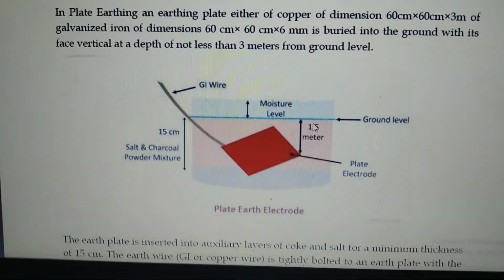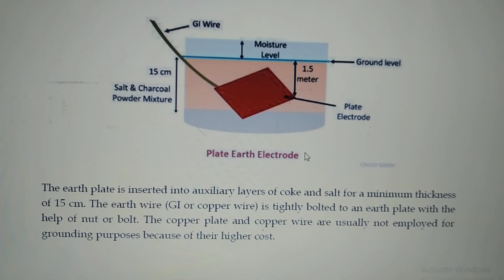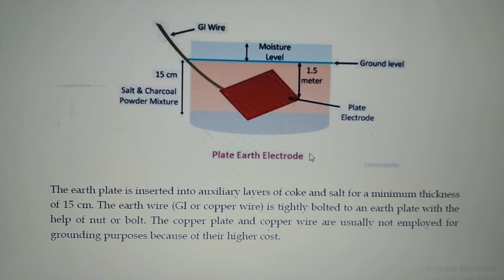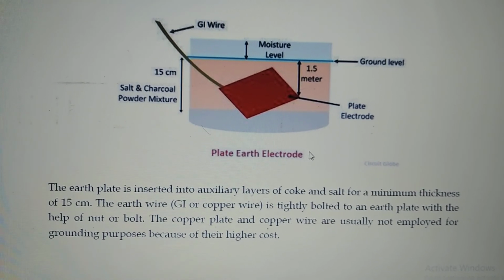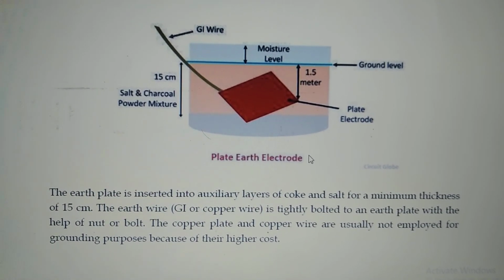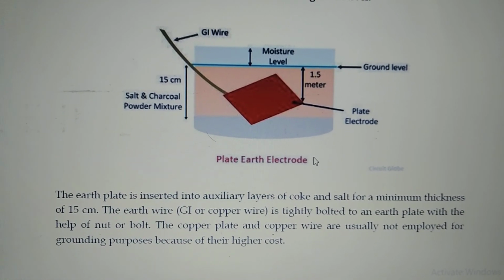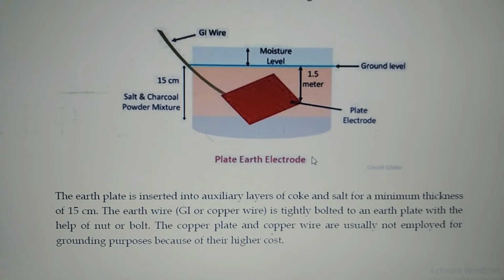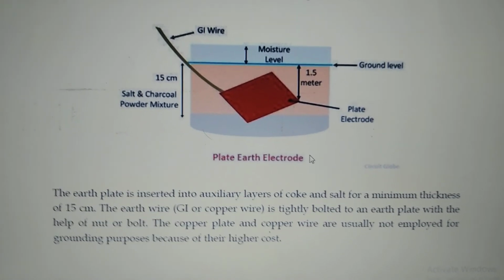And one more thing is that the earth plate is inserted into auxiliary layers of coke and salt for a minimum thickness of 15 centimeters. The earth wire, that is GI, is tightly bolted to the earth plate with the help of a nut and bolt. The copper plate and copper wires are generally not employed for grounding purpose because of their higher cost. Some other conducting material is used for the earthing purpose in this method. Thank you.